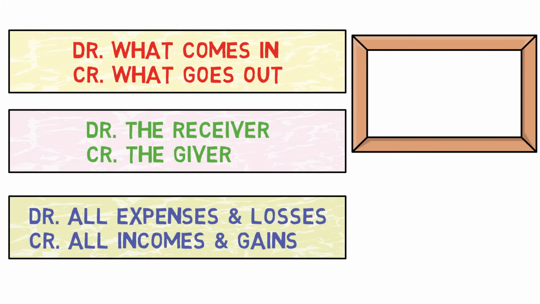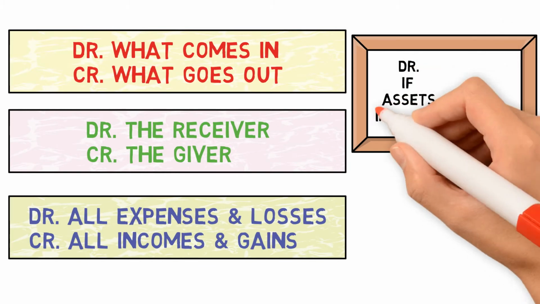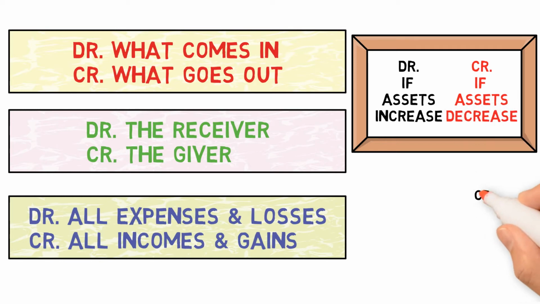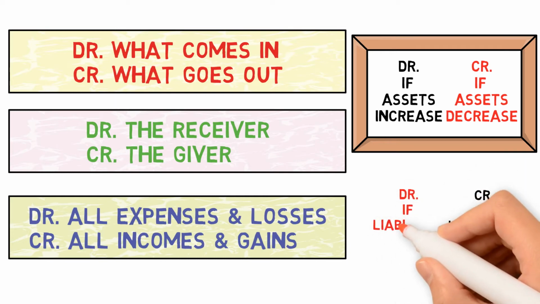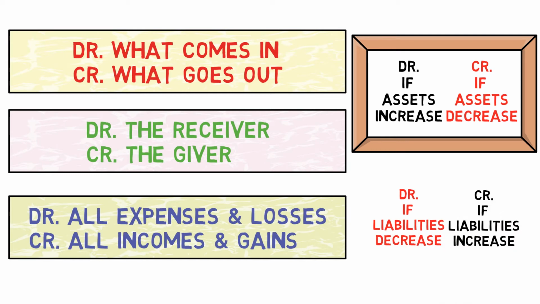Now apart from these, we have 2 more rules related to assets and liabilities. So related to assets, if your assets are increasing, you write them on the debit side, and if your assets are decreasing, write them on the credit side. And the rule for liabilities is just opposite to the assets. If your liabilities are increasing, write them on the credit side, and if your liabilities are decreasing, write them on the debit side. So this is for better understanding.